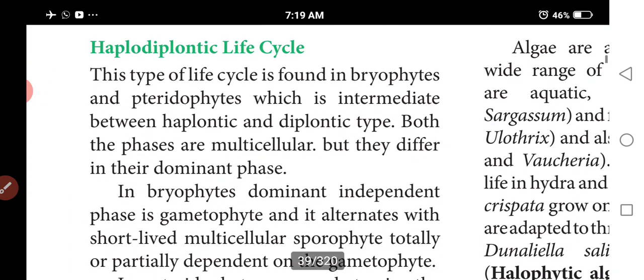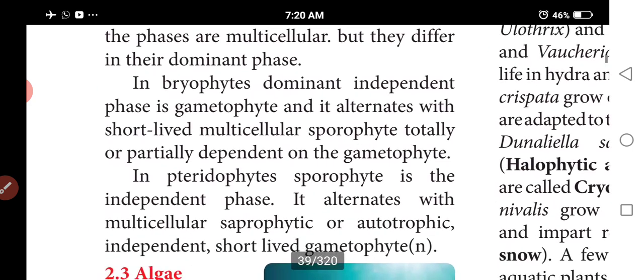Next is haplodiplontic life cycles. Haplodiplontic life cycles mean intermediate. In some plants the gametophytic phase is dominant, and in some plants the sporophytic phase is dominant. The best examples are bryophytes and pteridophytes.